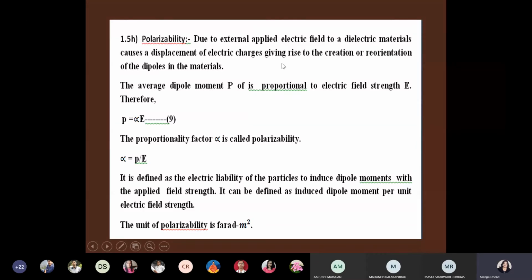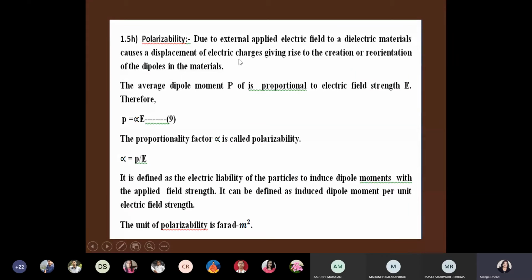And in case of ionic polarization, what displacement occurs? Displacement between positive ion and negative ion. Earlier it will be there in ionic material, displacement is there, but that displacement will increase.